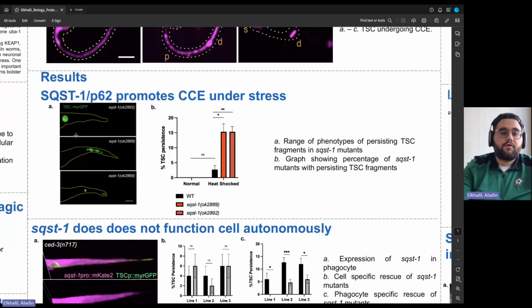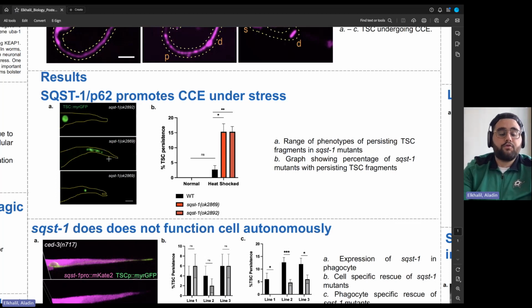So I look at mutants for sequestosome-1, which is a selective autophagy receptor, which is a process of cellular quality control, in which we recycle damaged or misfolded components and proteins of the cell to use in different parts of the cell without killing the cell. And under normal growth conditions at 20 Celsius, I don't see a defect in CCE, which we measure by persistence of the cell and cell fragments inappropriately.